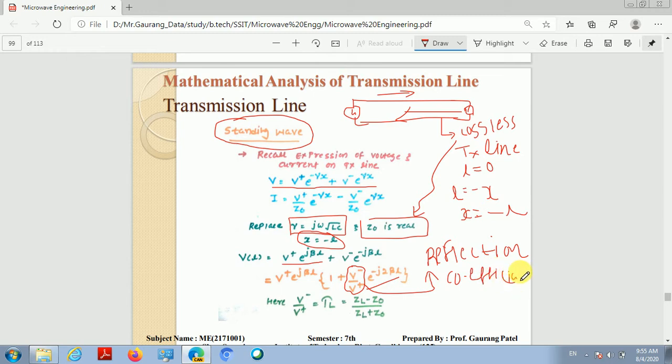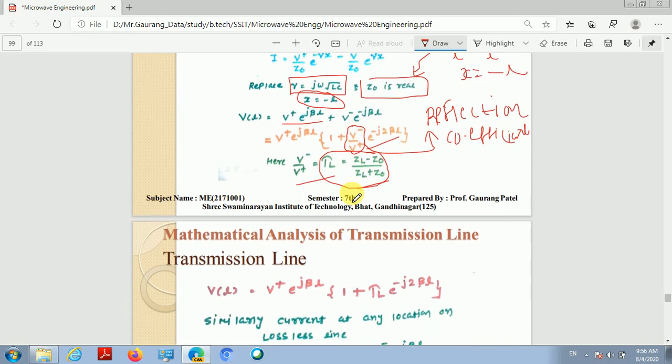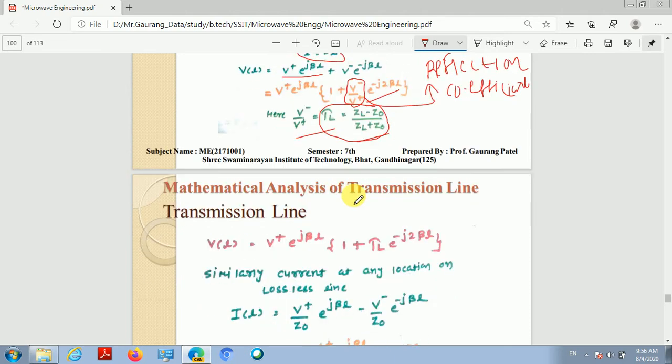Reflection coefficient on the line is given as V minus divided by V plus, gamma L is equal to (ZL minus Z0) divided by (ZL plus Z0). We already derived this expression, that is the relation between reflection coefficient, load impedance and characteristic impedance. Clear?